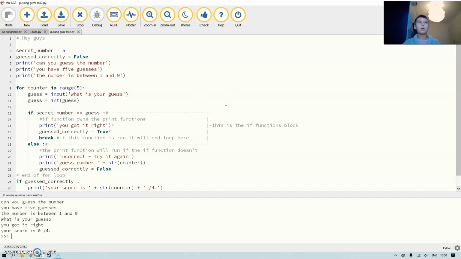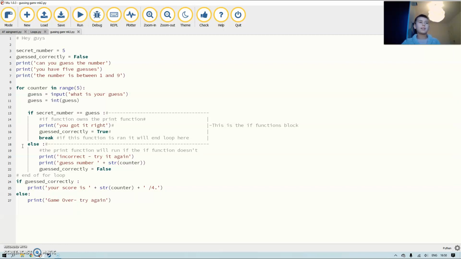So it won't go up to 5, it goes from 0 to 4, which in total is equivalent to 5. So it'll say you got it right, everything that I wanted it to.